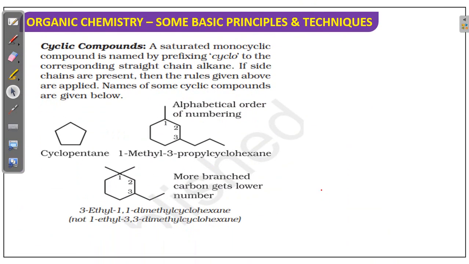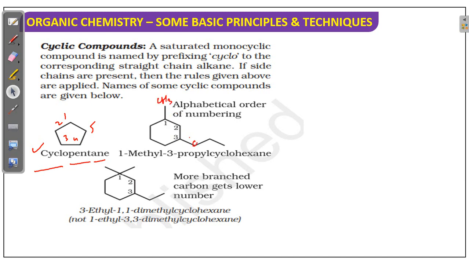Suppose cyclic compounds are there, we already discussed, the name cyclo will come. So here total 5 carbons are there, 1 2 3 4 5. So pentane, the prefix is cyclo, so cyclopentane. If more than one substituent is there, alphabetical order, I already told you.